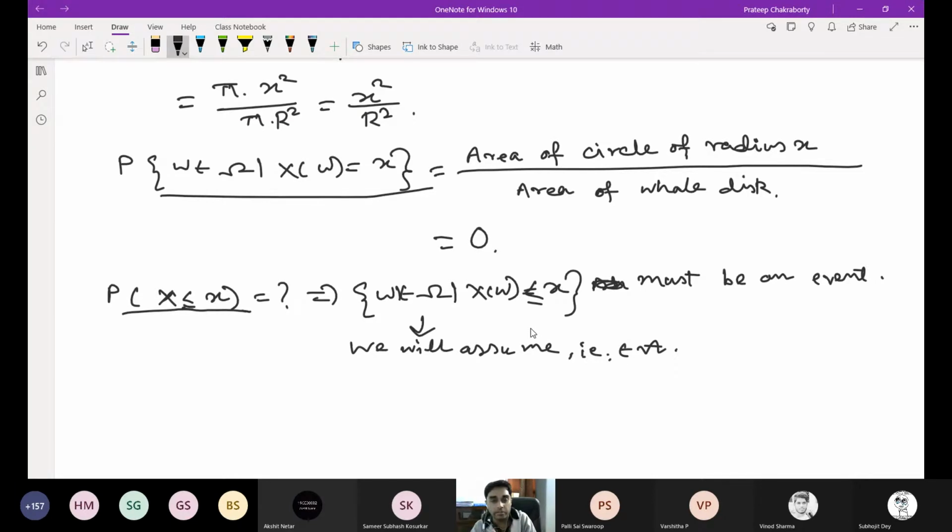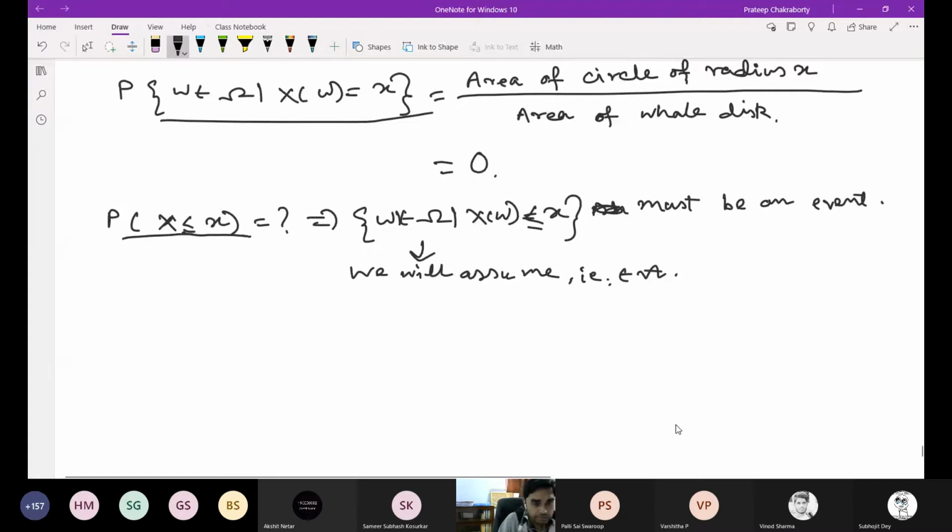For any general random variable, we cannot prove that. So we have to assume that this thing is an event. So then we start our definition of random variable. Previously it was discrete random variable. Now we'll see only random variable.